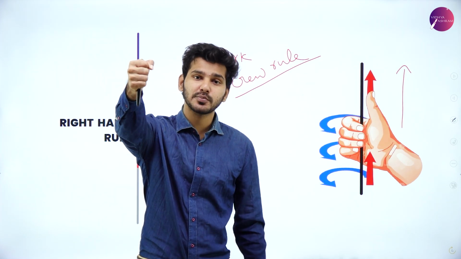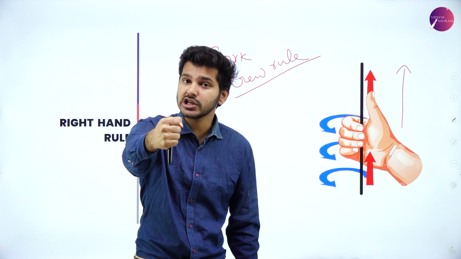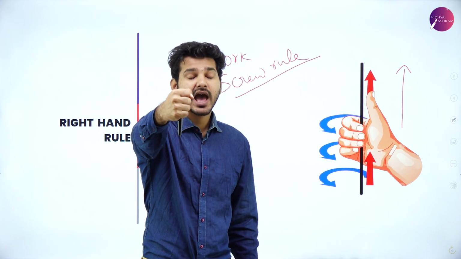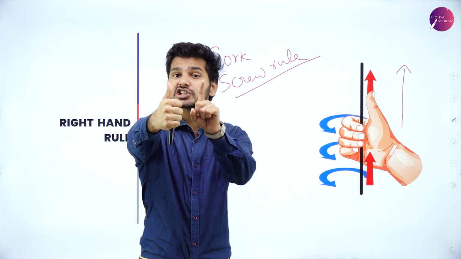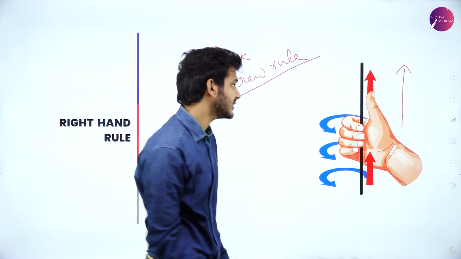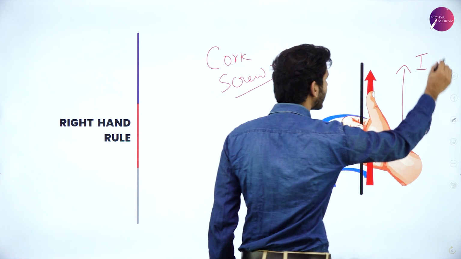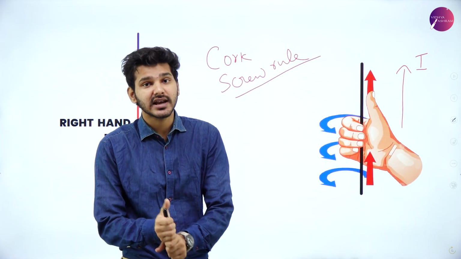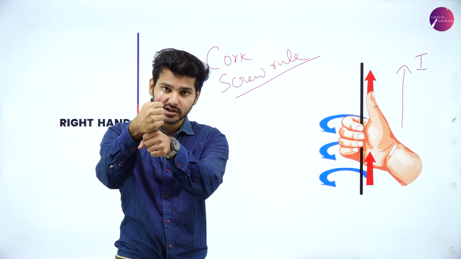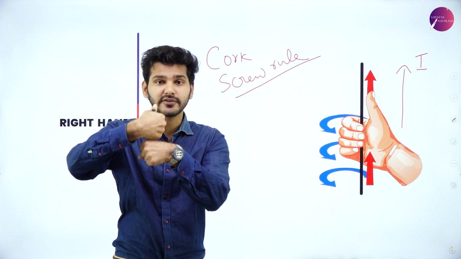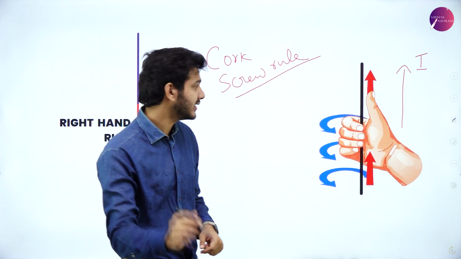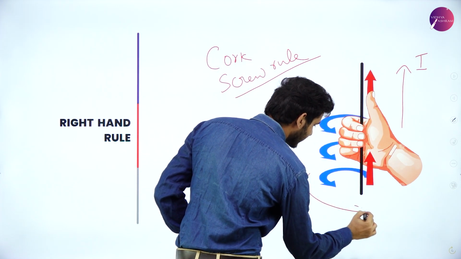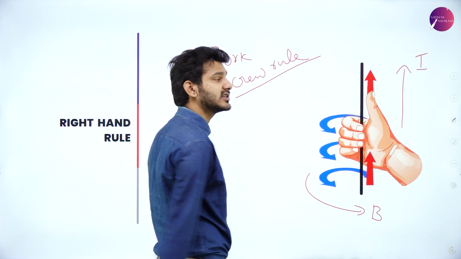If you are holding that conductor in your hand like this, and you push out your thumb in the direction of the electric current, then the curls of your fingers will give you the direction of the magnetic field.